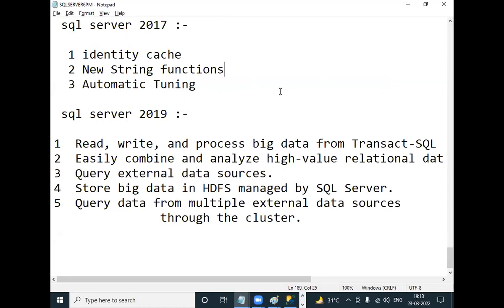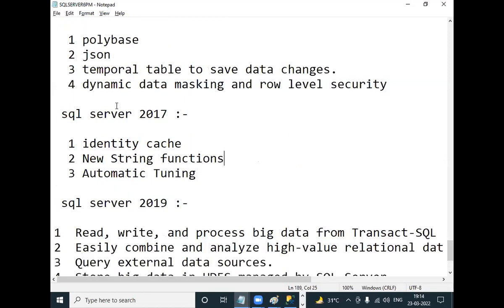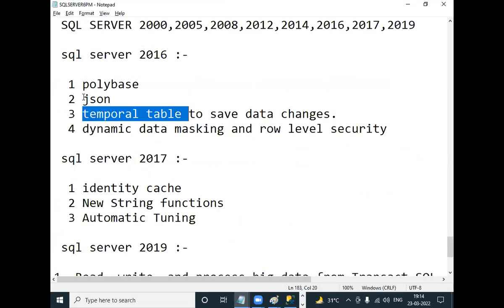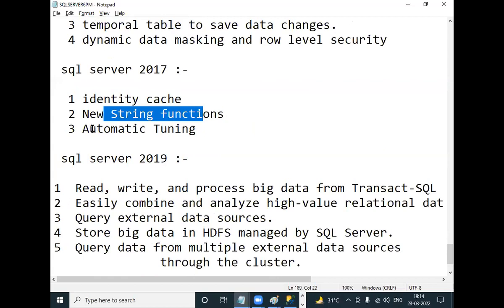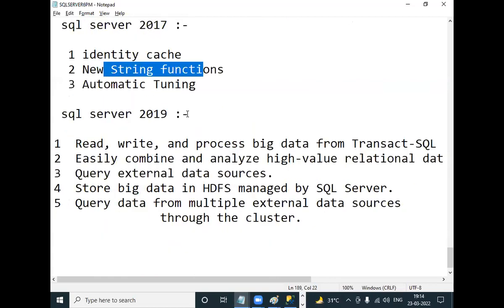We'll see what PolyBase is, what JSON is, what temporal tables are, what identity cache is, and what the new functions introduced are. But I have given the list.